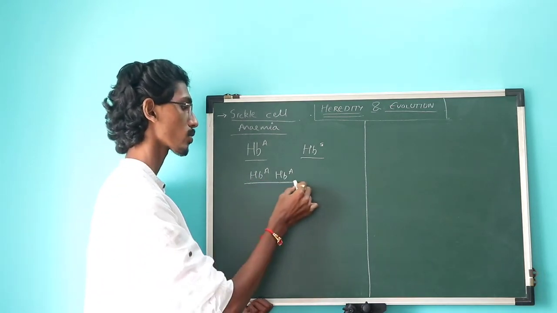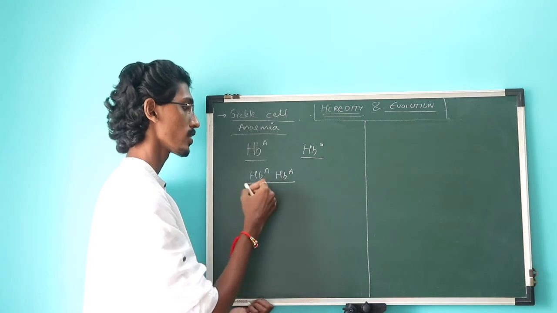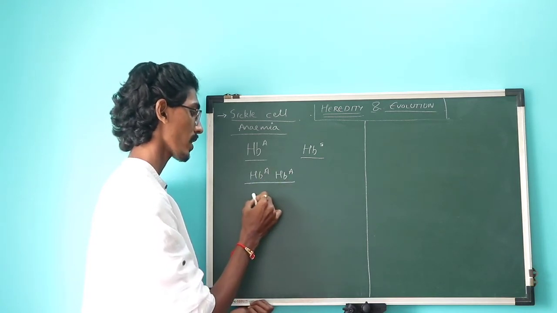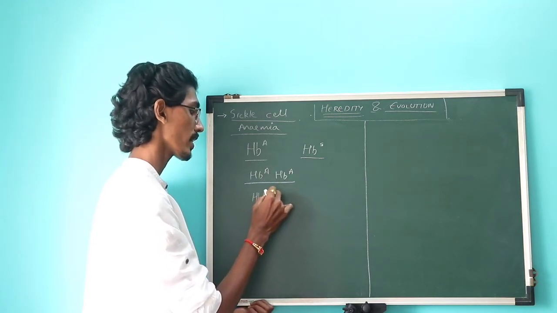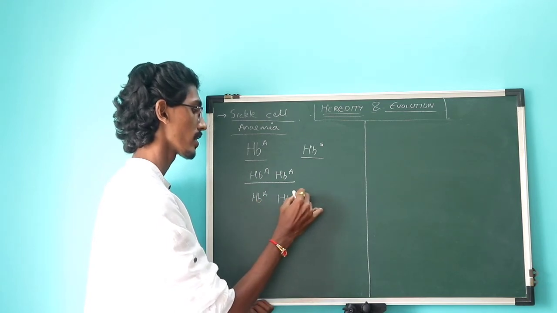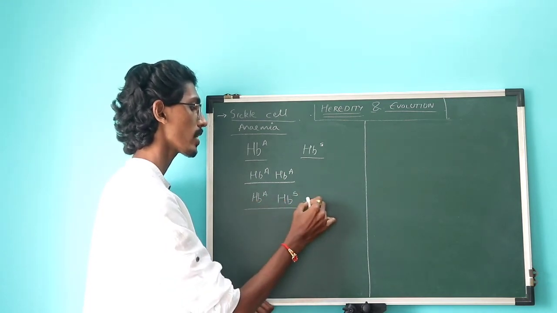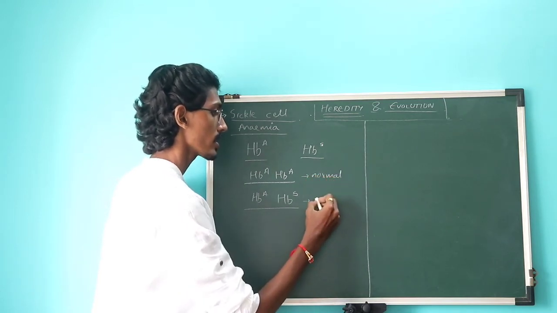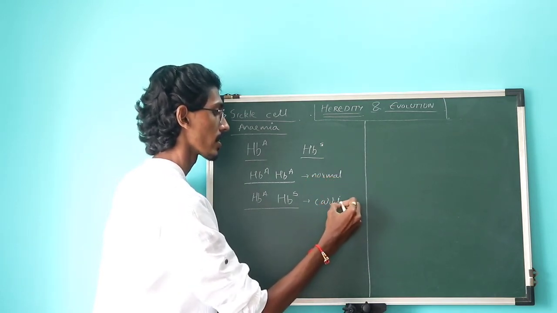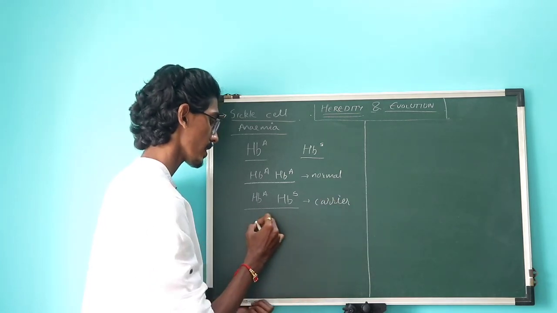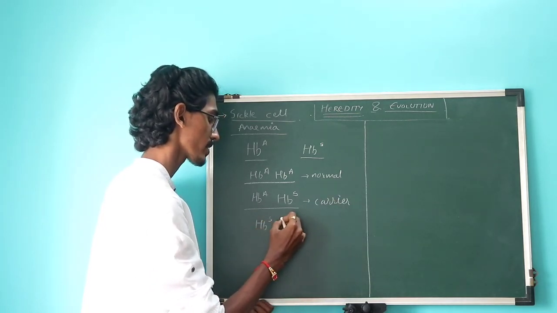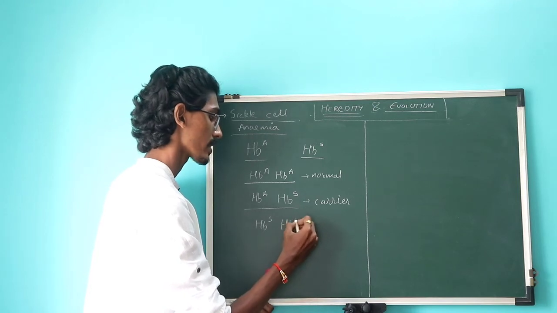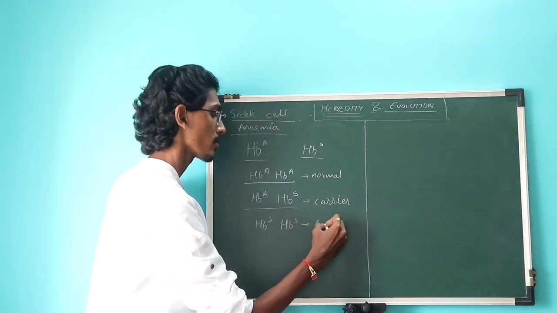So let's say आपको दोनों parents से same alleles मिला है जो अच्छे हैं, proper हैं. The other combination can be HbA and HbS. Now this is a normal person, this here is called a carrier. And the last possibility is HbS and HbS. Now this is a fatal combination.